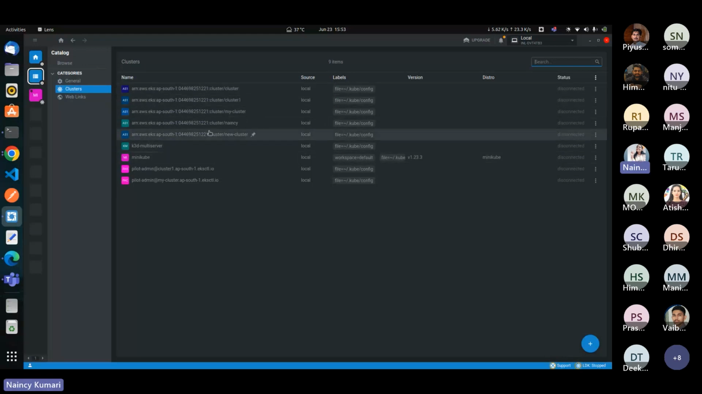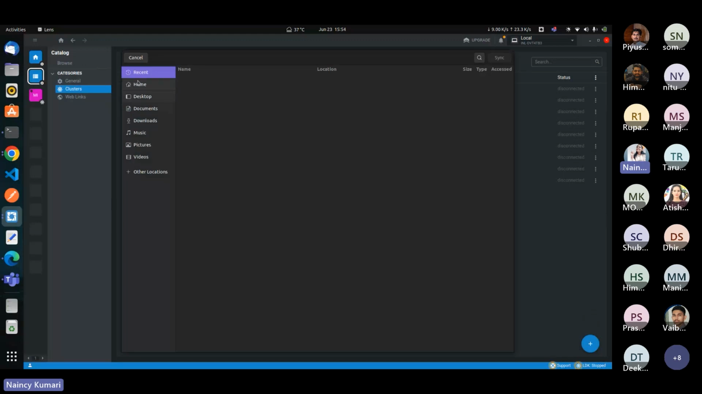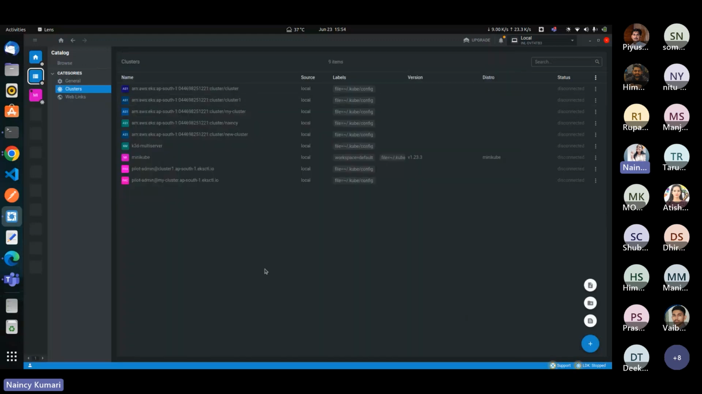These are the AWS clusters. This is the K3D multi-server clusters. This is my Minikube. So when you want to add your cluster, you can click here. You have to upload your kubeconfig file. Okay, so this is how you can add your cluster. Also, you can click here, add from kubeconfig, and you can add it from here.